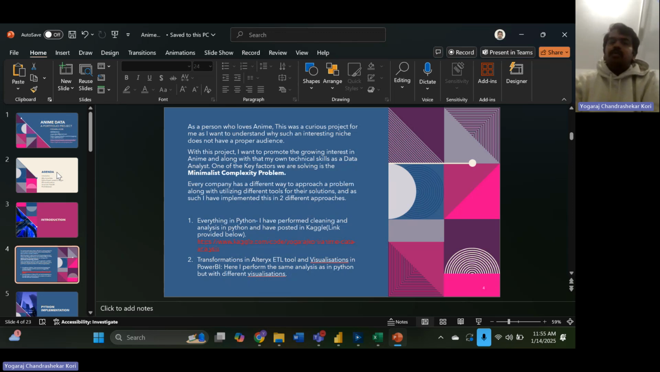What I'm trying to solve with this project is the minimalist complexity problem. Basically, this happens in stores like Lidl, Aldi, Tesco, or grocery stores. They don't want to collect too much data about the customers, but at the same time they want to derive the most important factors and the most important analysis from the data set.